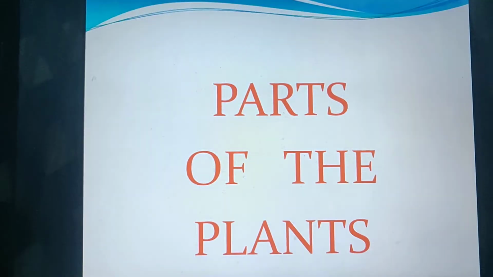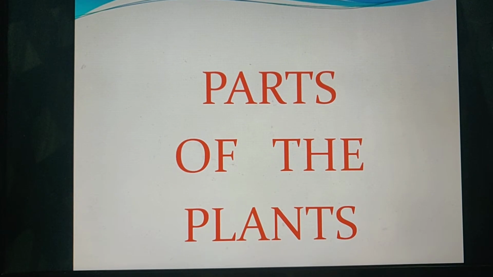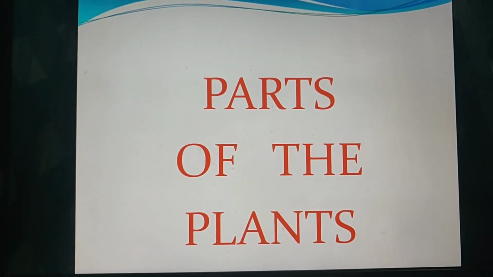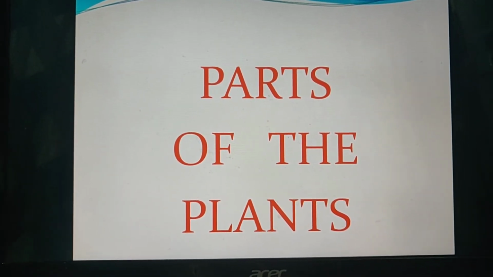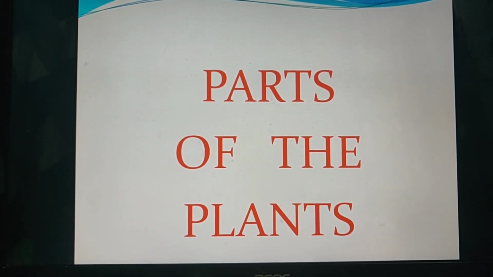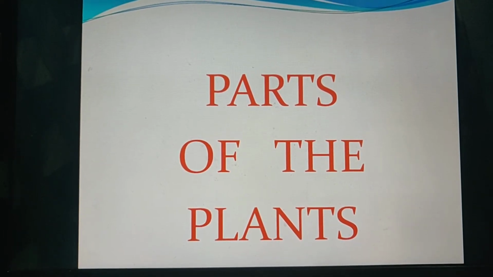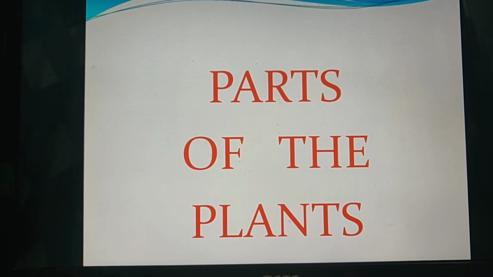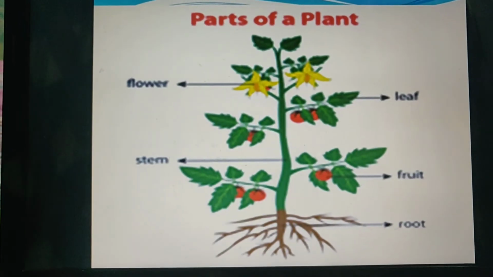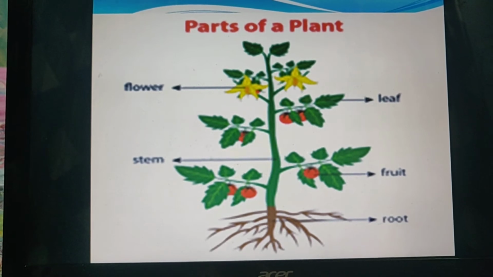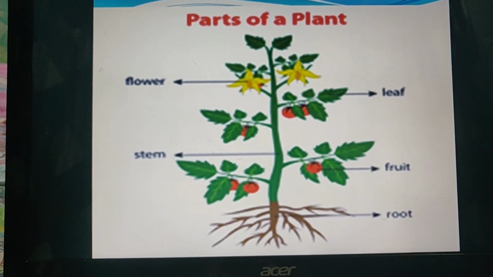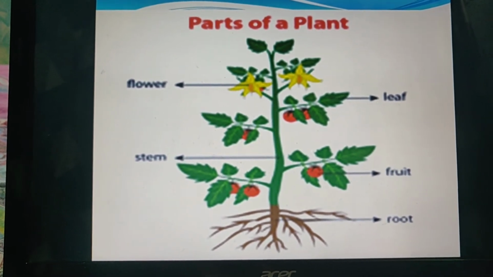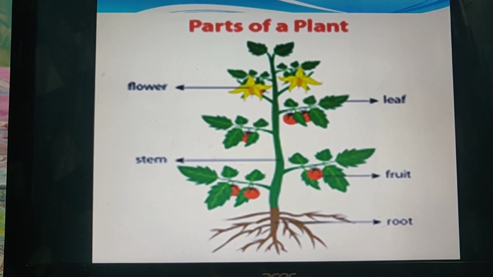Then we studied about parts of the plant. So last class we studied about the parts of the plant. We saw the pictures that time and we learned some things about the plant. Today we are going to revise the same thing, but we are going to learn the spellings of each and every part. See, this is a plant. Like we have different parts of our body, same way, the plant also has different parts.